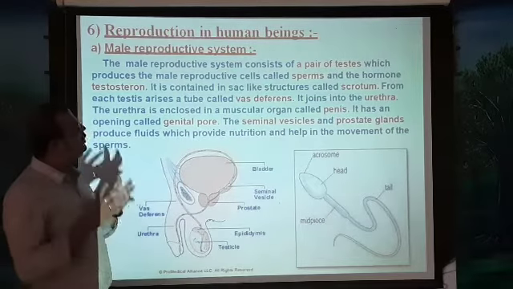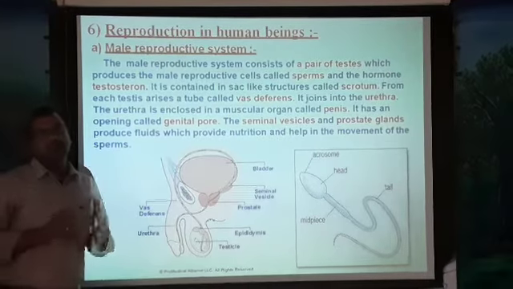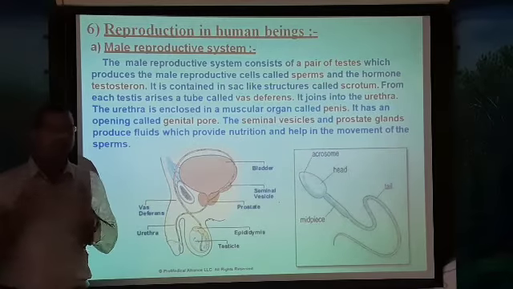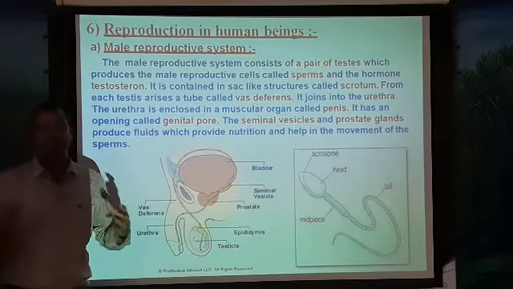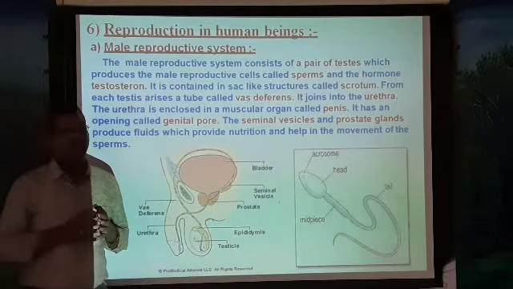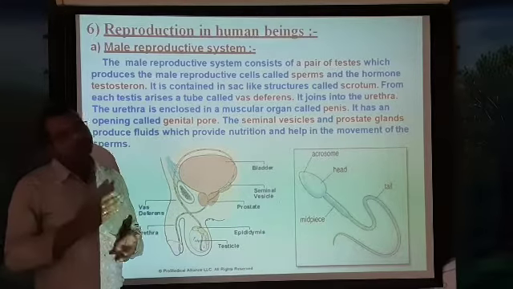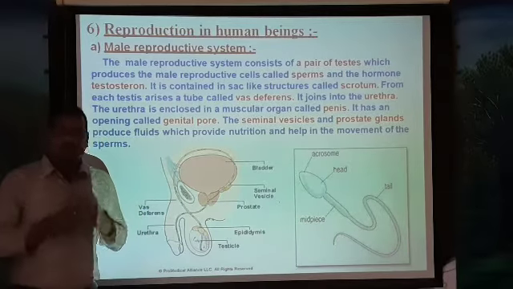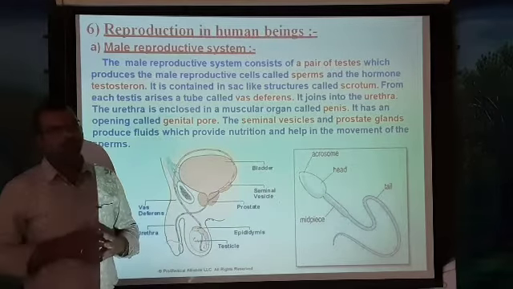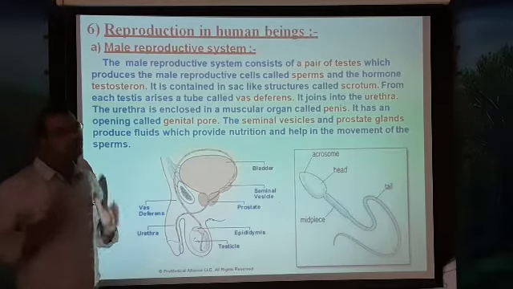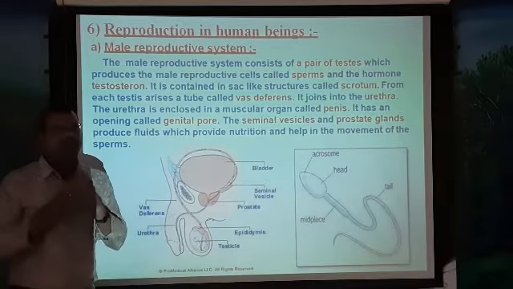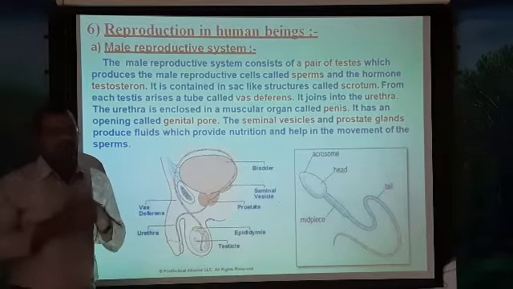In sexual reproduction in human beings, as you already know, two gametes are responsible. The fusion of male and female gametes is called reproduction. So two parents are involved here, one male and another female. The male will produce male gametes, and the female produces female gametes. In human beings, the males produce the male gametes, which are called sperm.